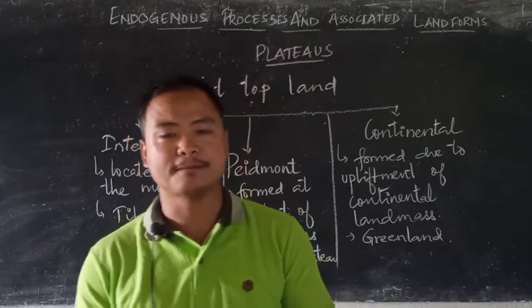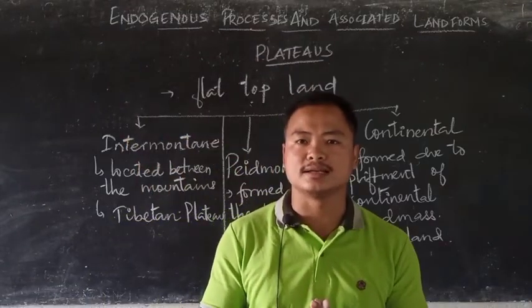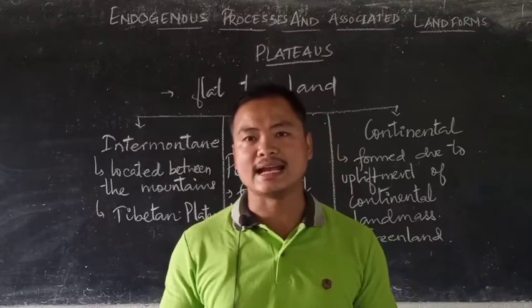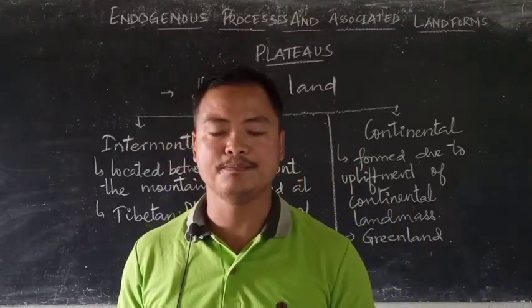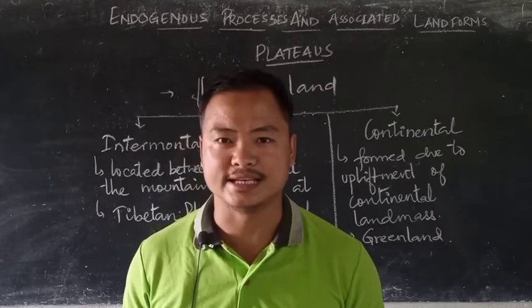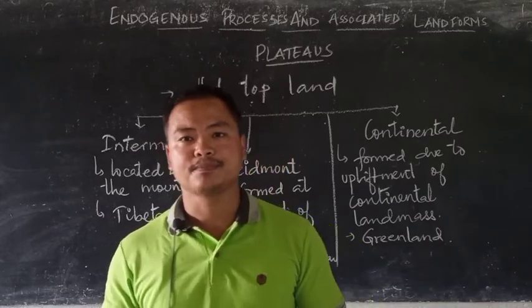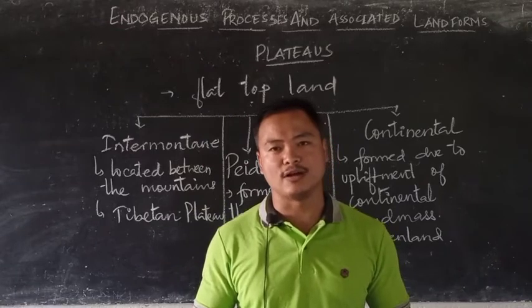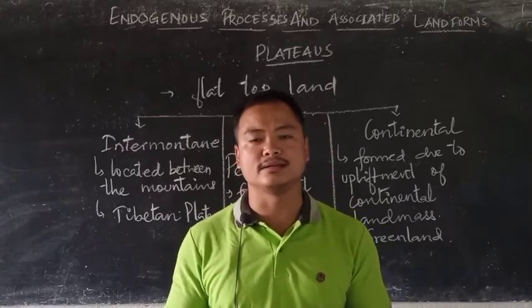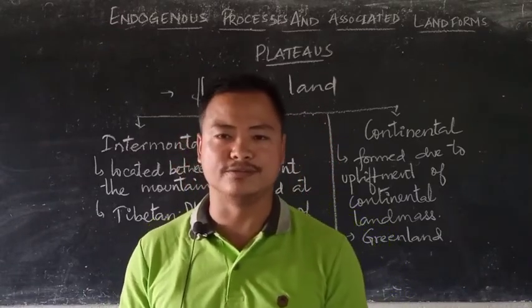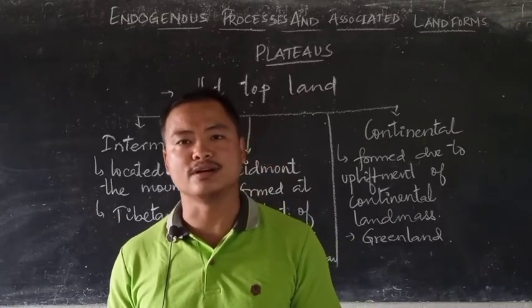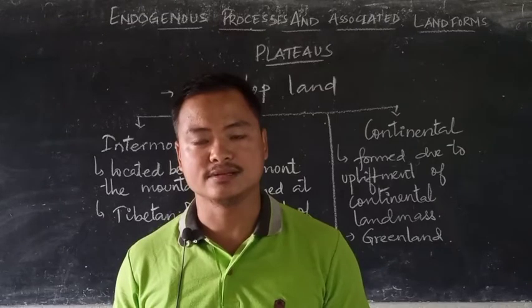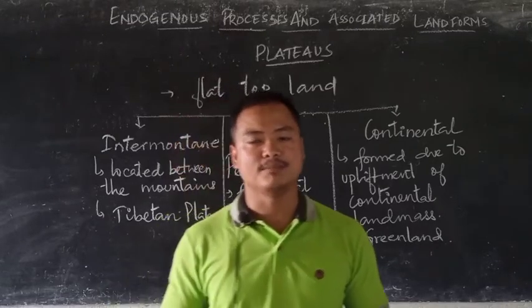Apart from these three broad classifications of plateaus, there is also a fourth class of plateau, and that is mostly formed because of accumulations of lava. The volcanic eruption takes place and the ejected matter out of the volcano gets accumulated in the nearby cones of the volcanoes with a flat top, resulting in the formation of volcanic plateaus, which are also known as lava plateaus.